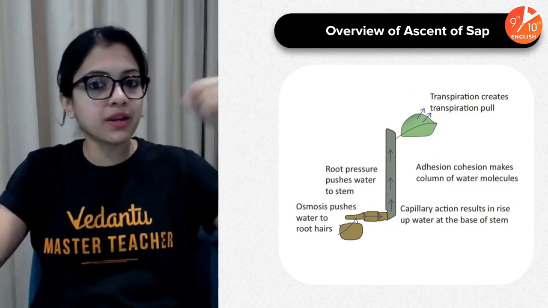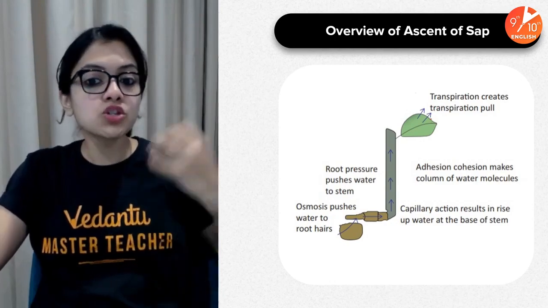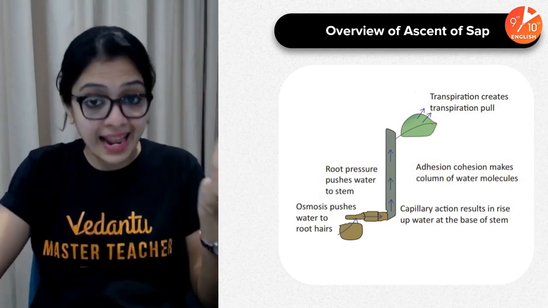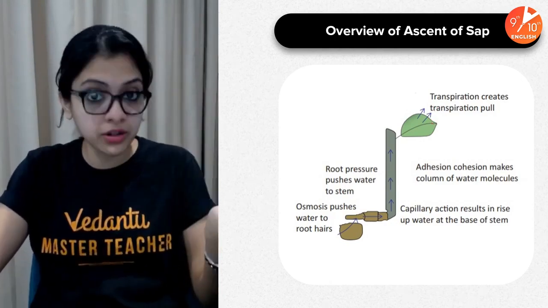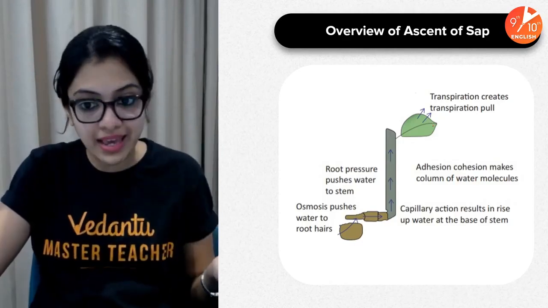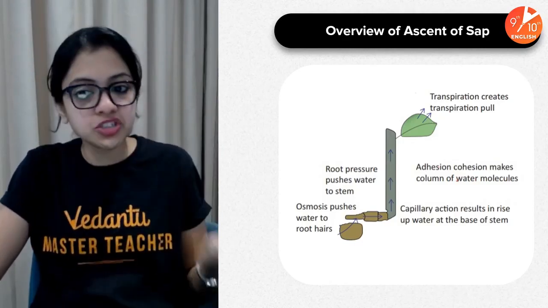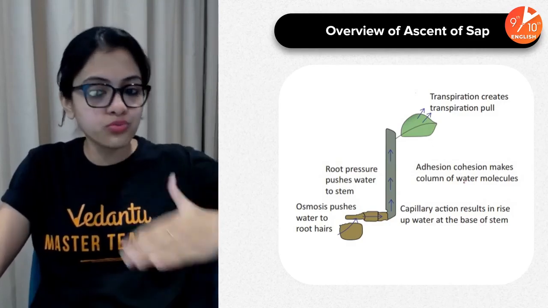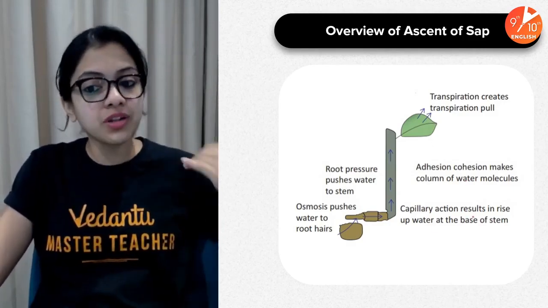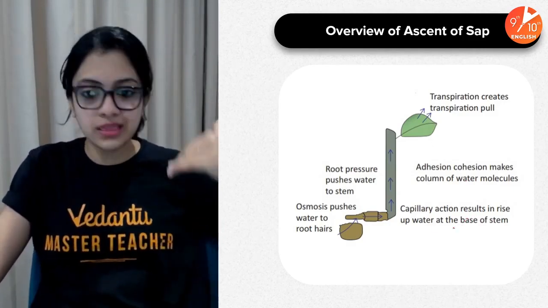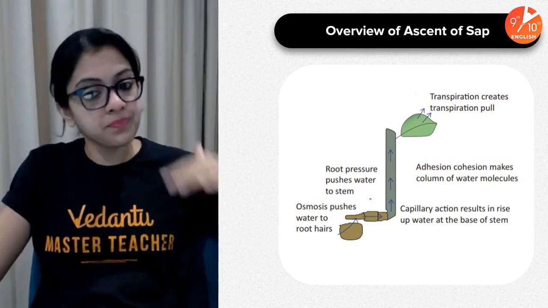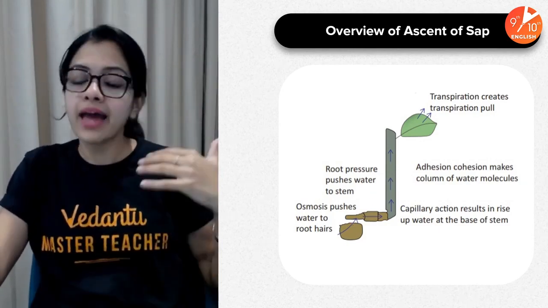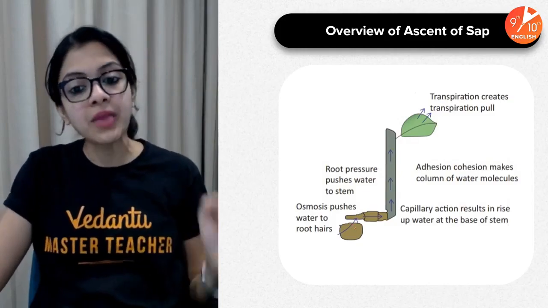Transpiration creates transpirational pull. So in order to fill up that vacancy, that gap which the lost water molecule has created, adhesion and cohesion would make a column of water molecules. Capillary action results in the rise up of water at the base of the stem. Root pressure pushes water to the stem here, and osmosis pushes water to the root hair cells.